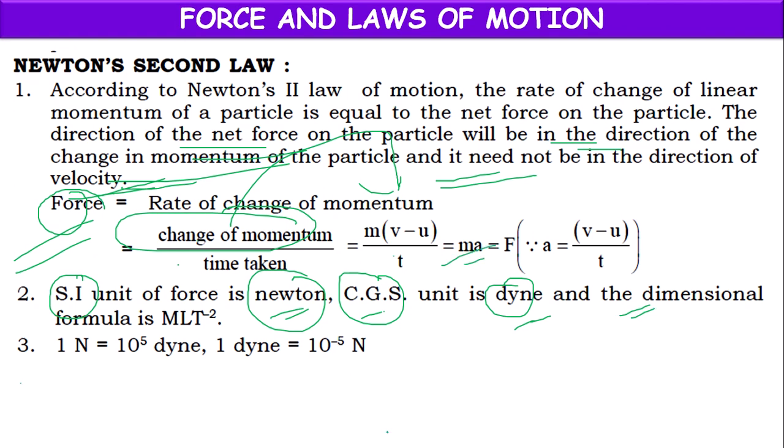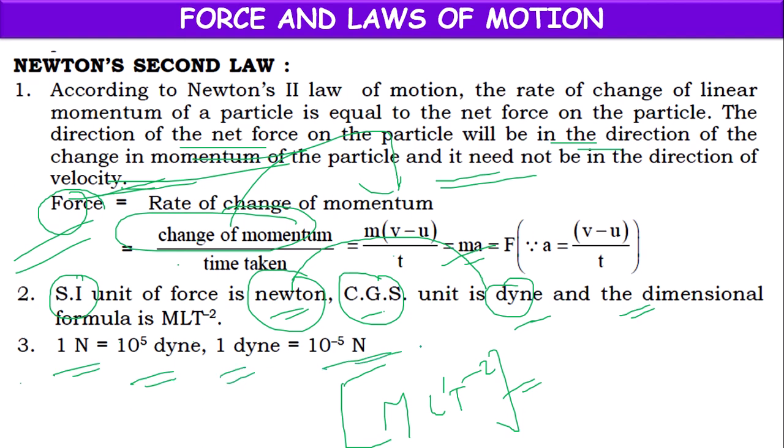mass. Mass dimensional formula is M. Acceleration dimensional formula is L1 T power minus 2. So M1 L1 T power minus 2 is the dimensional formula for force. And the relation between SI unit and CGS unit is 1 Newton equals 10 power 5 dyne, or 1 dyne equals 10 power minus 5 Newtons.